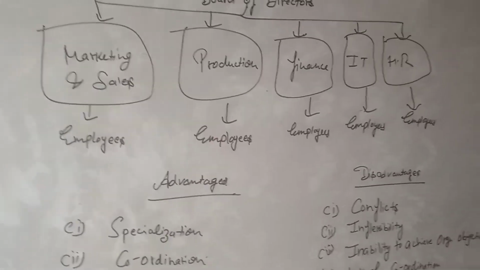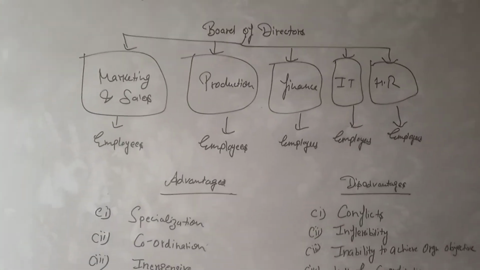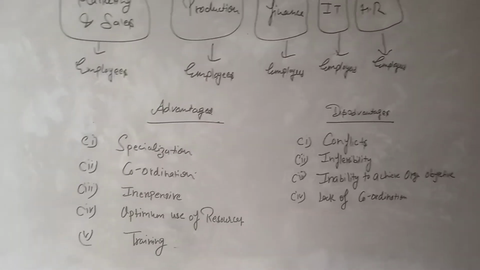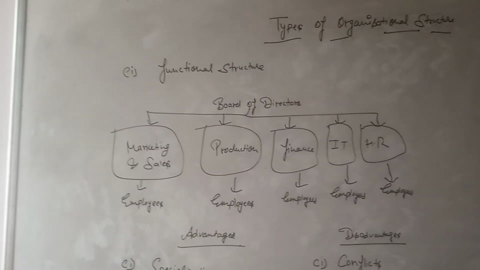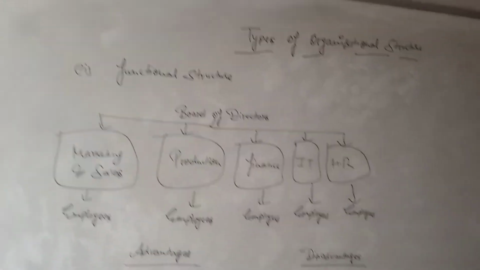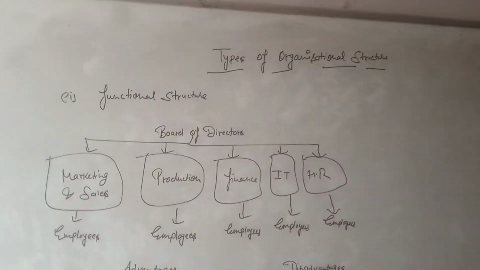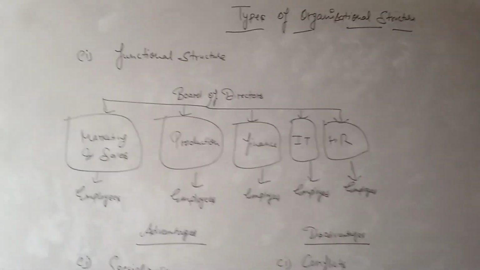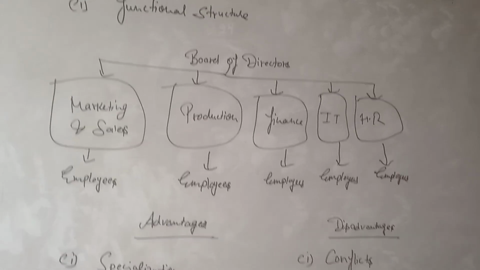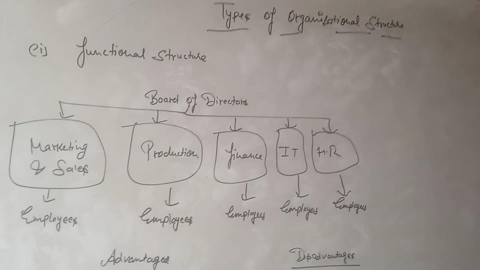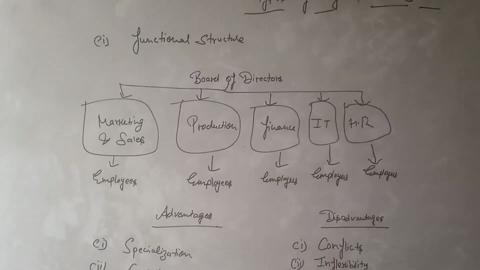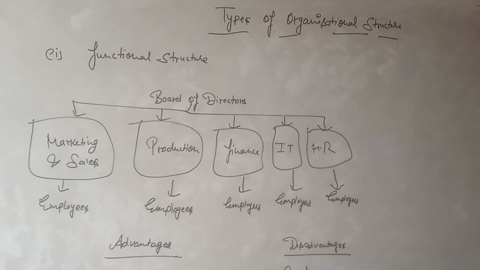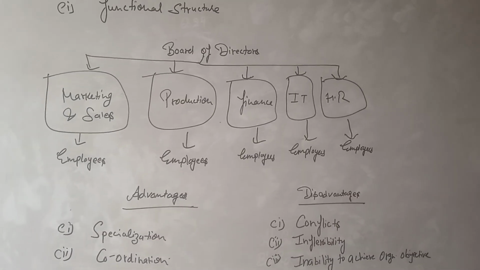So now you see what functional structure is, what the types are, and its advantages and disadvantages. Now what you have to do is study in detail, and also note down this structure in your fair notebook. You have to learn all the structures of the organization, because in exam time, if you try to study all the material then, it is hard for you. So you have to study as well as note down in your notebook.